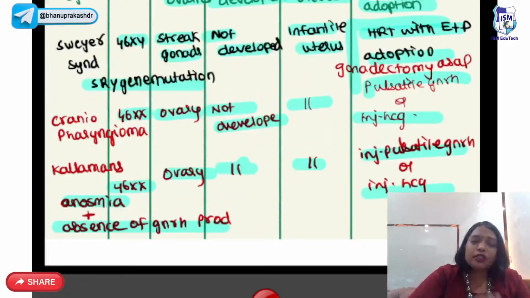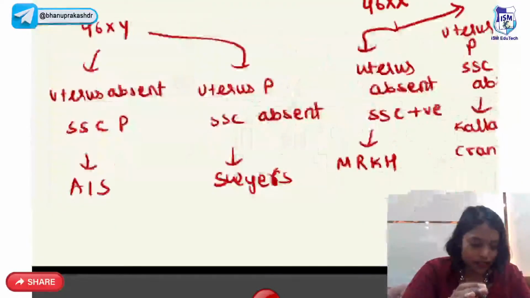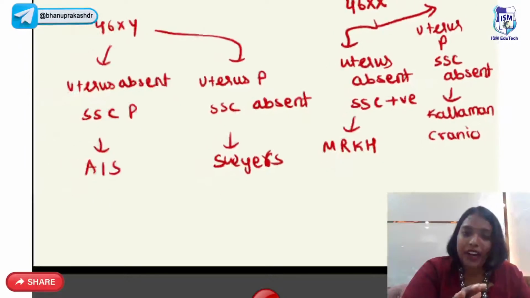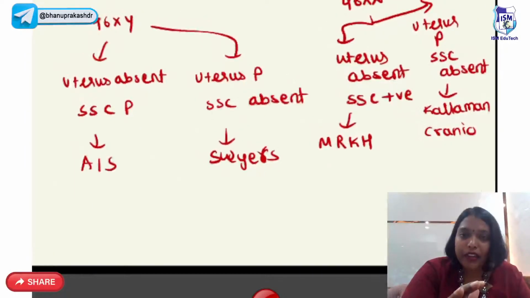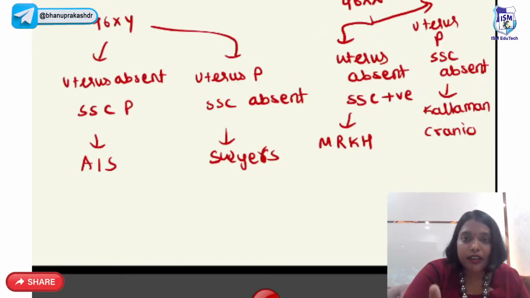These are all five important ones which you should know with respect to primary amenorrhea. So I hope you all understood the primary amenorrhea syndromes, right? To simplify and summarize again, yes, very good Chandar, sometimes Kallmann syndrome patients can also have color blindness and ataxia. Yes, sometimes they can have.